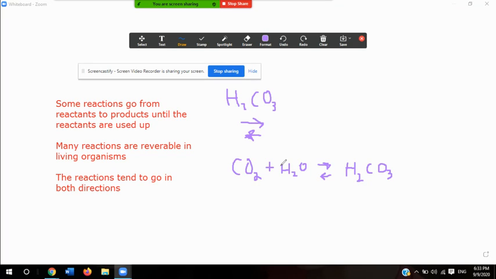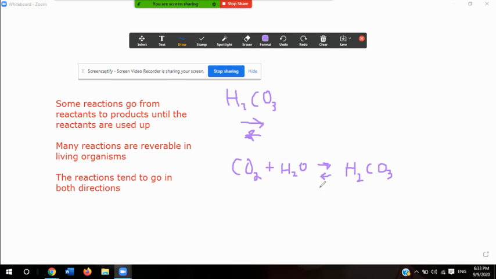If the carbon dioxide concentration in your lungs is low, the reaction goes in the other direction and carbonic acid breaks down. So basically, this is explaining to us that this reaction will occur.